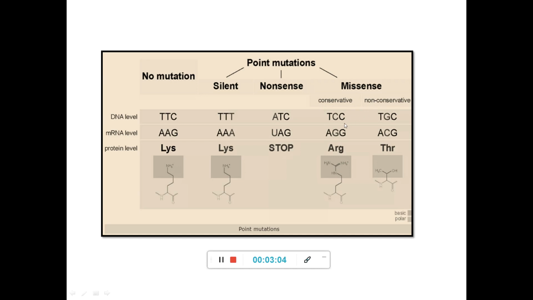Now, for example, if a polar amino acid has been replaced by another polar amino acid, that will result in a change of function at a slight level, but not at a very critical level. In such cases, it is considered a conservative missense mutation. But if a polar amino acid has been replaced by a non-polar amino acid, what happens? The protein's function itself will be changed in a very critical way. In such situations, it is referred to as a non-conservative missense mutation. We'll go into the details of it in the coming examples.